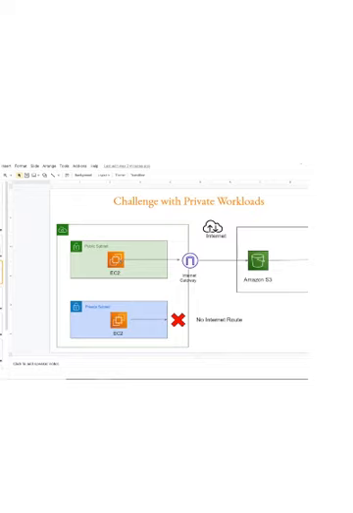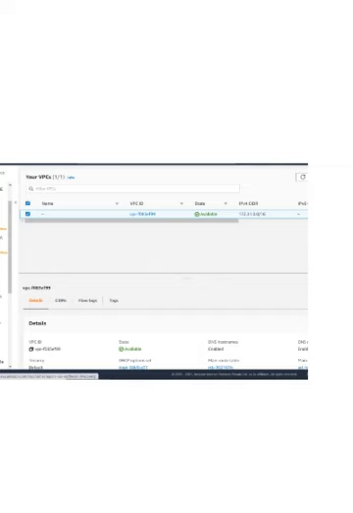Now the EC2 instance in the public subnet has a direct route towards the internet gateway, and the EC2 instance in a private subnet does not have any associated route with the internet gateway. Now let me also show you this. So we have this VPC, and within this VPC, there are two subnets that are available.